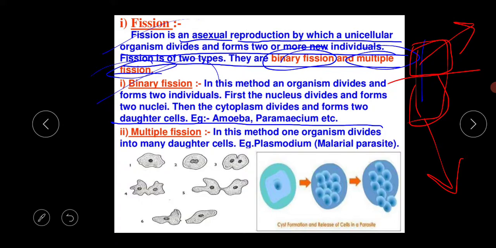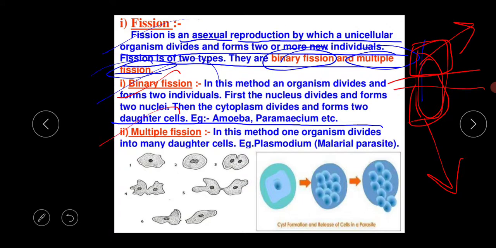And there are two types of fission, the binary fission and the multiple fission. So what is the meaning of binary fission? In this method the organism divides and forms two individuals only. First the nucleus divides and forms two nuclei, and then the cytoplasm divides and forms two daughter cells, like the amoeba, like the paramecium, etc.